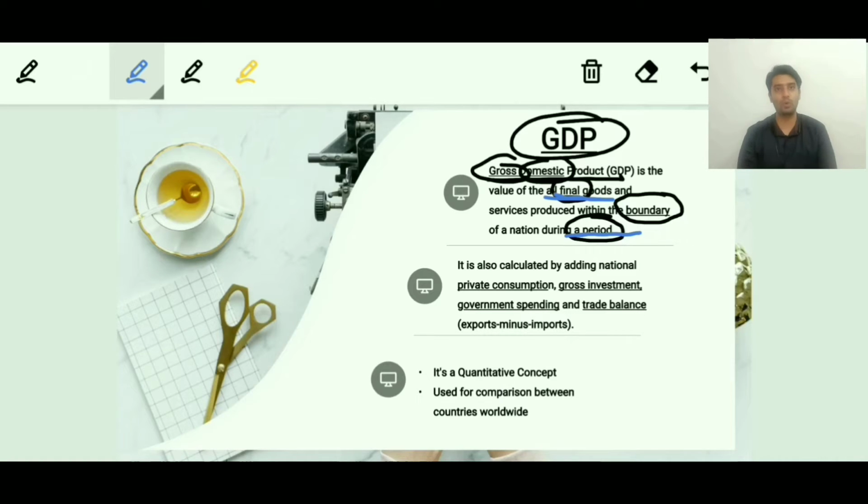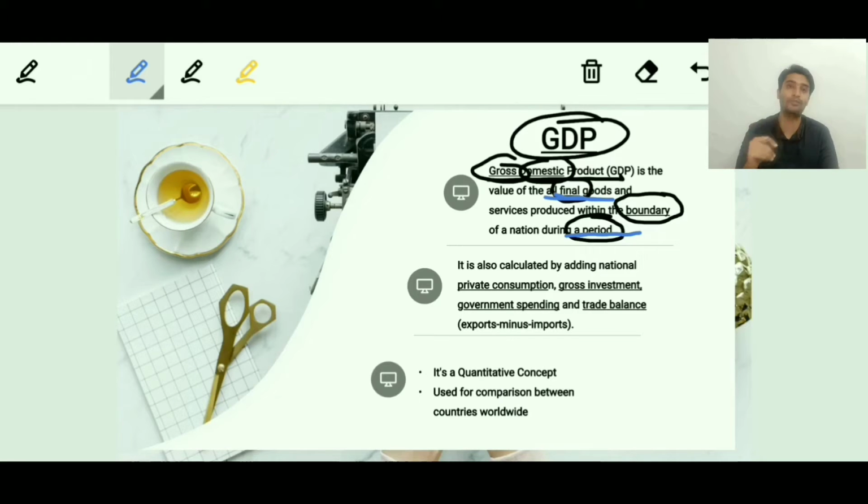What do we mean by the word final? In economy, there are several goods which are intermediate goods. They are not final goods. For example, consider wheat and bread. The farmer who sells the wheat to the wholesaler, that will be an intermediate good. The wholesaler will sell this wheat to a flour mill. That will still be an intermediate good. The flour mill will sell this flour to a bakery. That is still an intermediate good. And finally, from the bakery it goes to the final consumer. That is the final good.